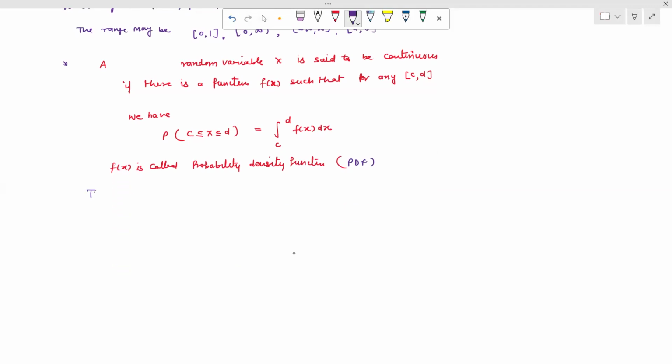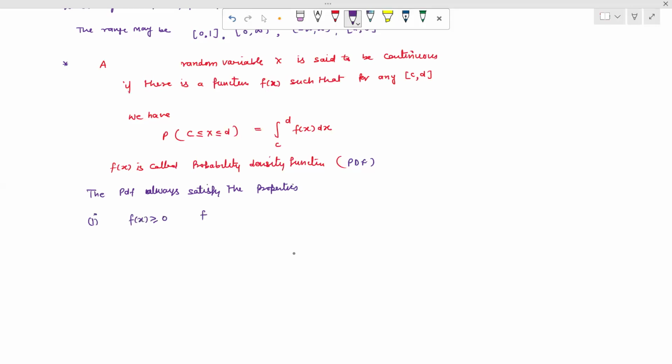Now the PDF always satisfies these properties. First property: the function f(x) should be greater than or equal to 0.